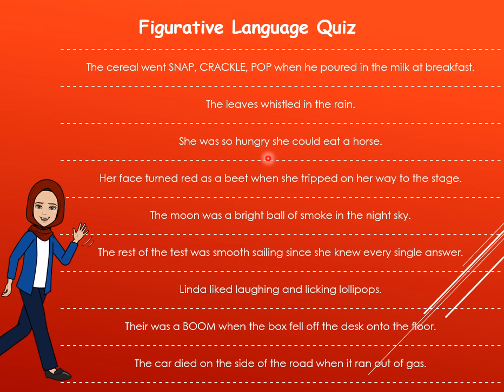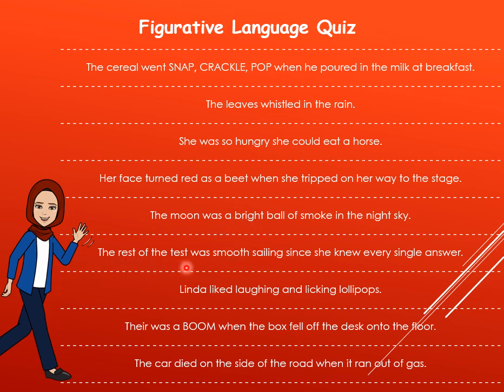She was so hungry, she could eat a horse. I think no one can eat a horse. Yes, excellent. Exaggeration, hyperbole. Her face turned red as a beet when she tripped on her way to the stage. Good job, simile. I can find here as. The moon was a bright ball of smoke in the night sky. Yes, I can hear you. You are saying alliteration. Yes, you are correct. Bright and ball. But here we have metaphor too.